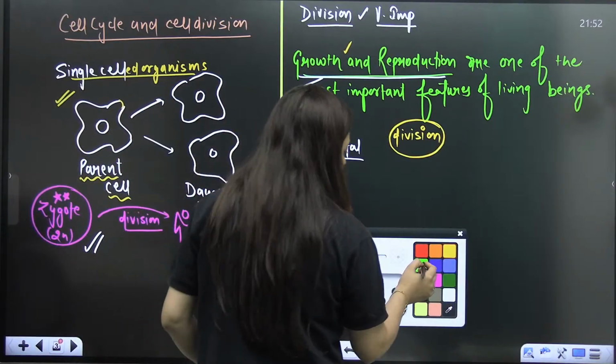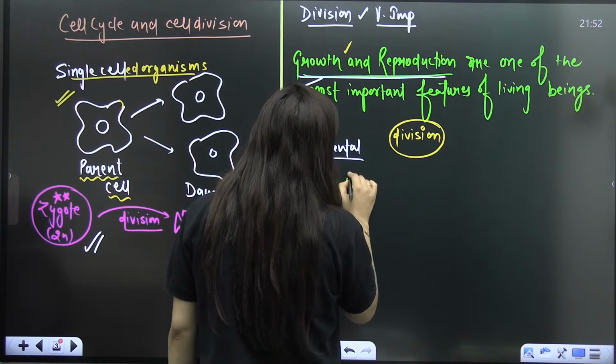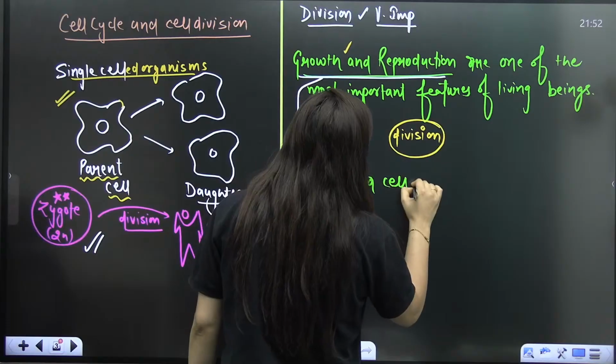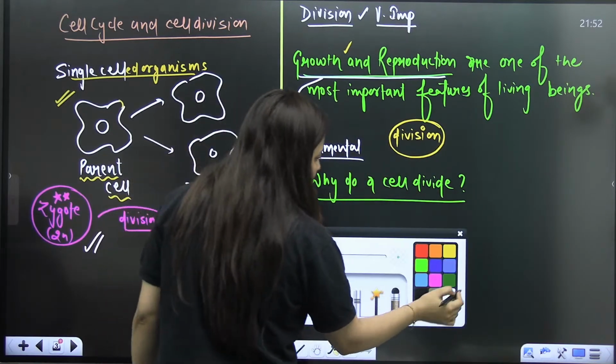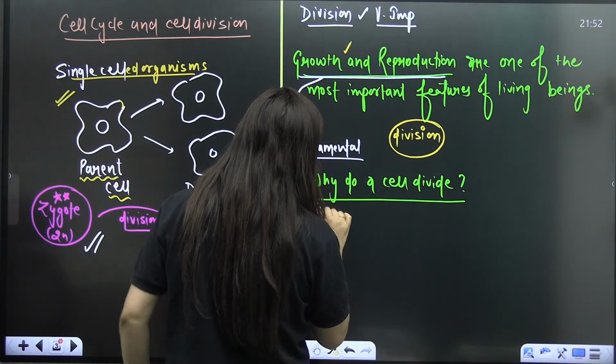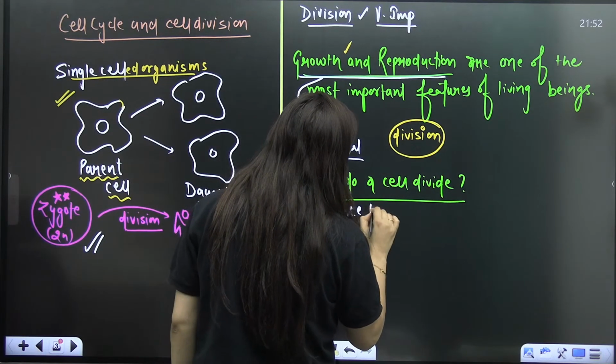So why does a cell divide? Of course, we have the answer. The very first thing we need to understand is the surface to volume ratio.